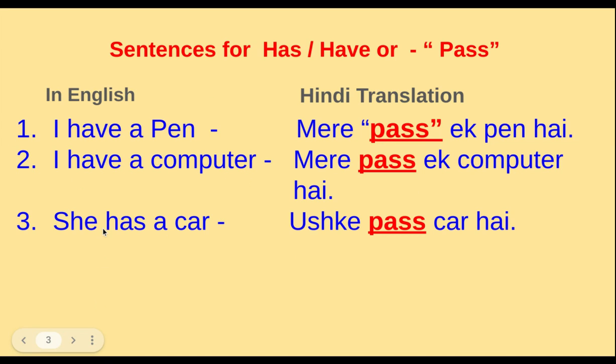So I am going to read this. I have a pen, मेरे पास एक पेन है. This is the Hindi translation. I have a computer. मेरे पास एक कंप्यूटर है. She has a car. उसके पास कार है. So what have we understood?